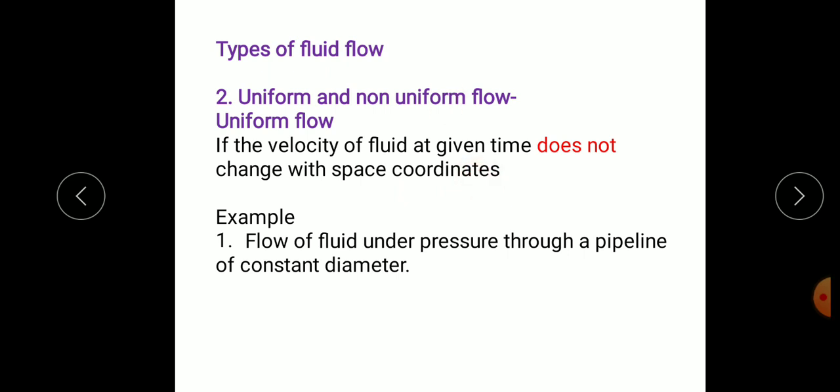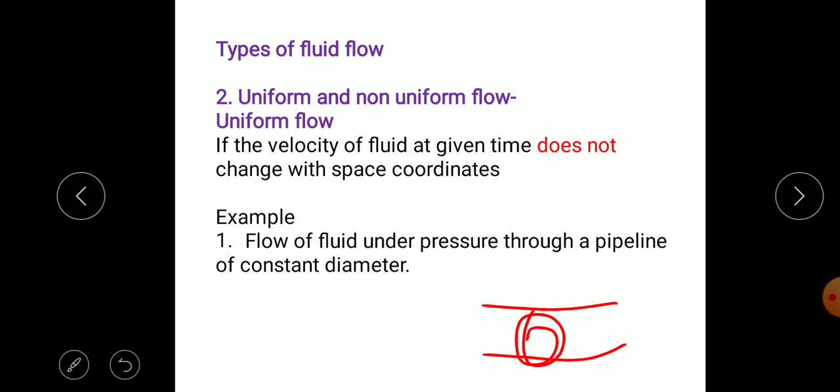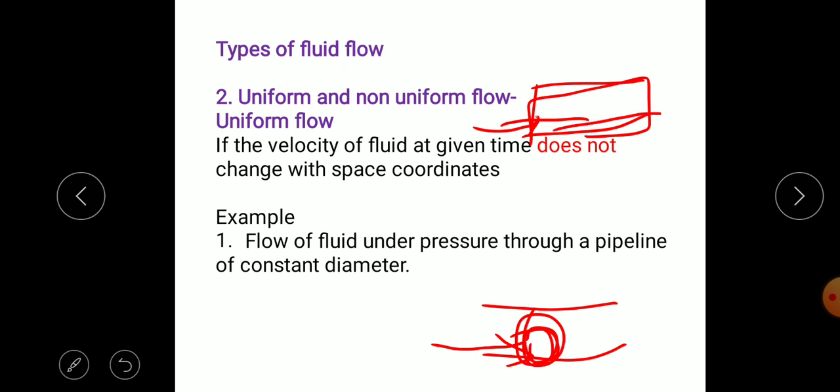Suppose we consider a space, for example a pipe, and the fluid is flowing through this space. If the velocity of the fluid does not change along this space coordinate, then it is called uniform flow.